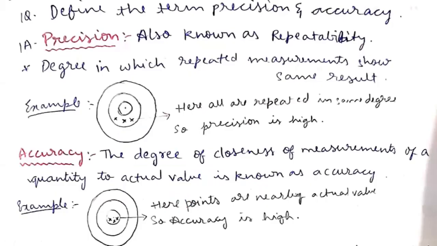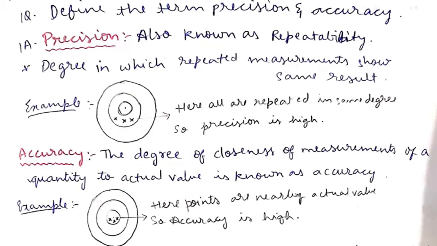The first one is precision and accuracy. Precision and accuracy are very important validation parameters. Why? Because we are validating a procedure, an instrument, or a person based on these two parameters.